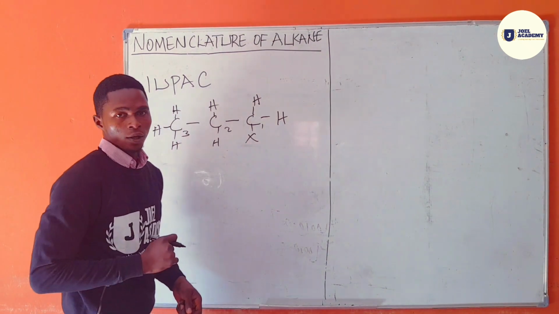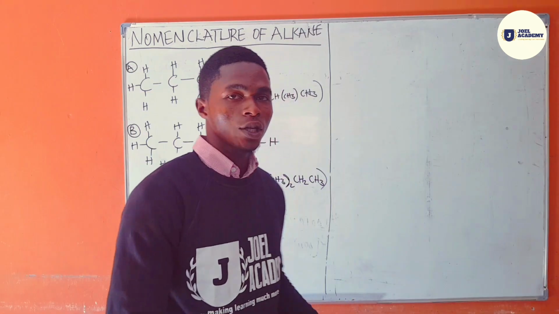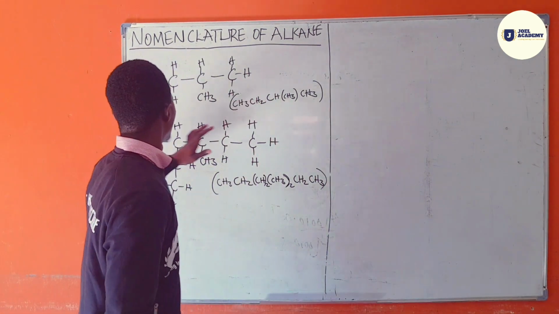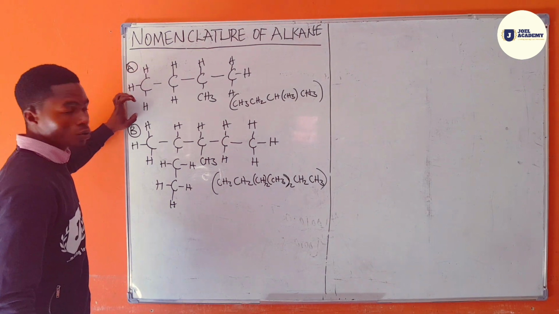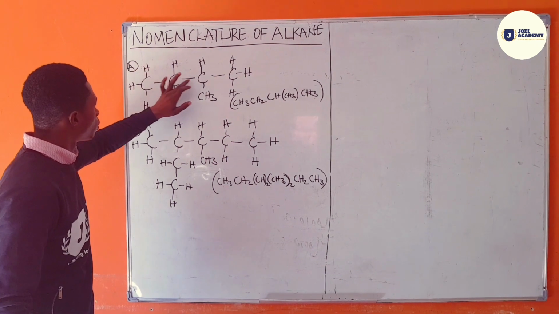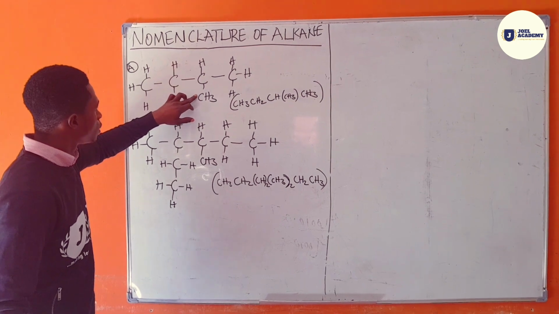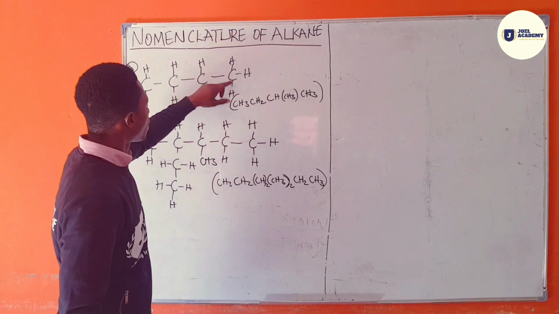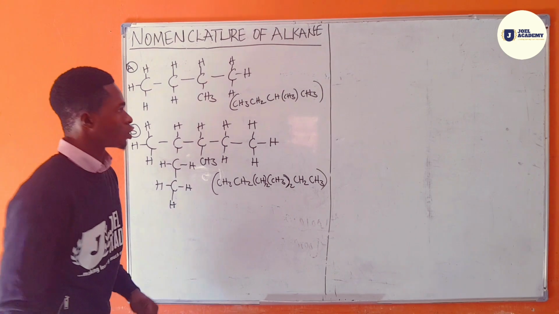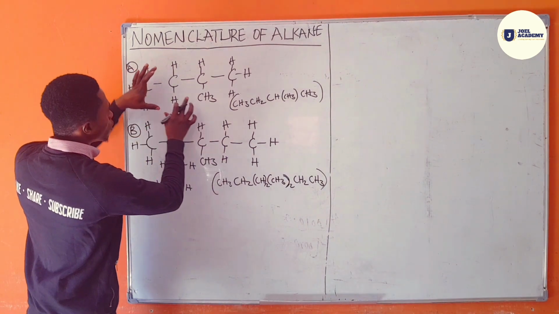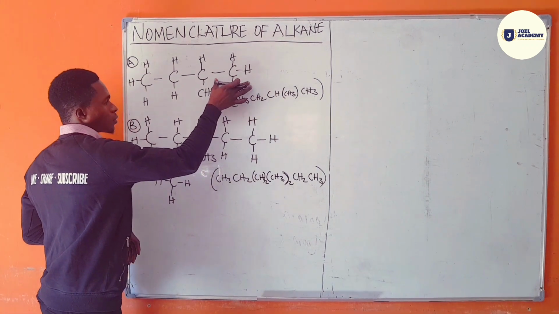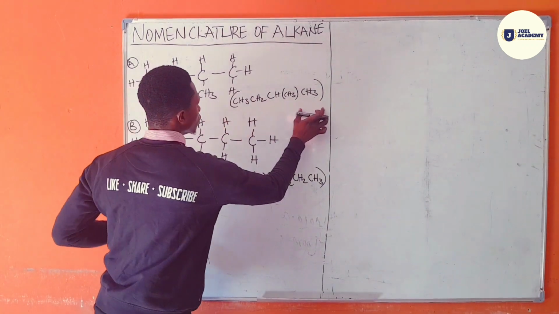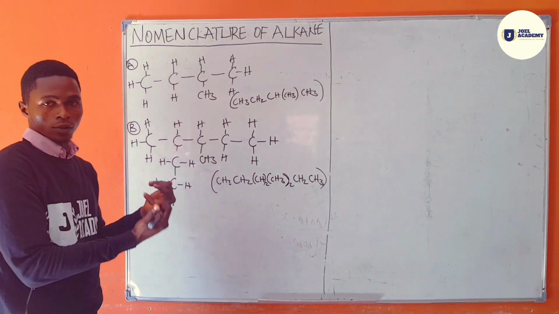So let's take a more real example. Here is some structure A: carbon bonded to 3 hydrogens, bonded to carbon with 2 hydrogens, then bonded to a carbon with 1 hydrogen bonded to CH3, and bonded to a carbon with 3 other hydrogens. This structure can also be written in this form. This form is the condensed form of this structure. So you can have your structure in this form and you'll be asked to name it.